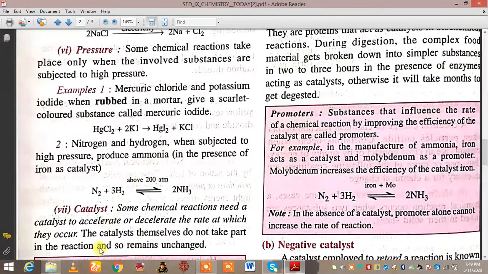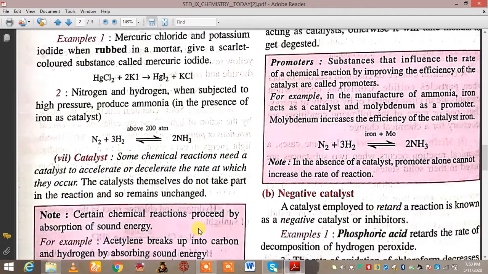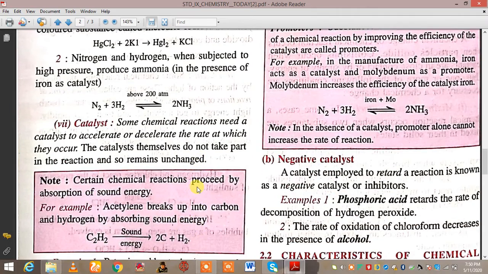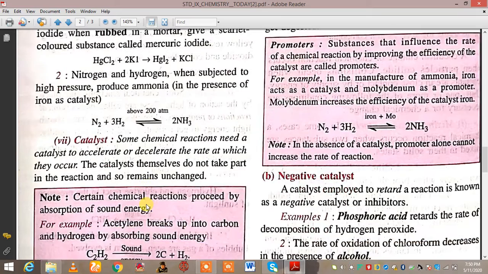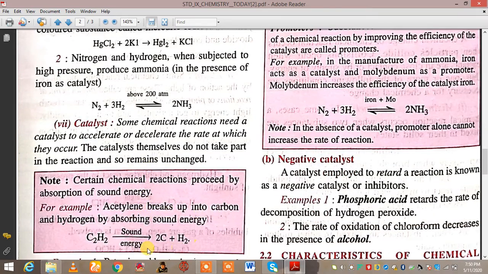Now the next thing is catalyst. A catalyst is anything which accelerates or decelerates the rate of reaction. Certain chemical reactions also proceed by absorption of sound energy. For example, acetylene breaks up into carbon and hydrogen by absorbing sound energy.